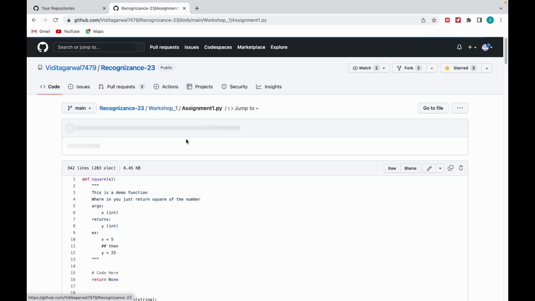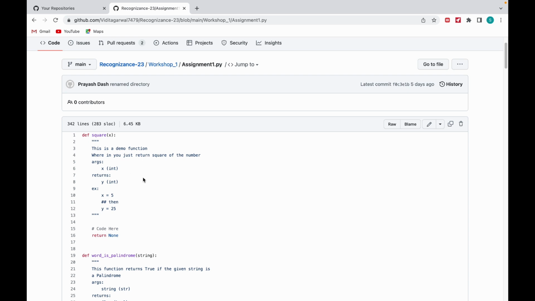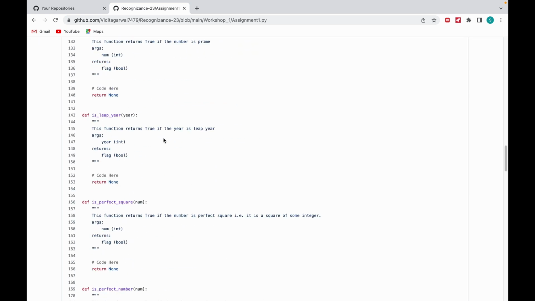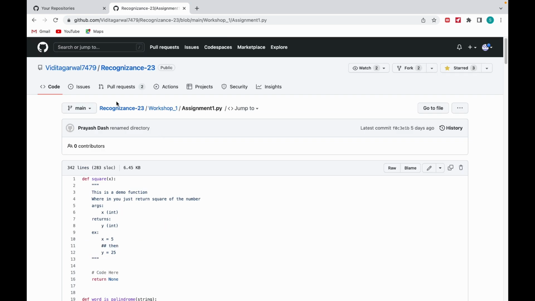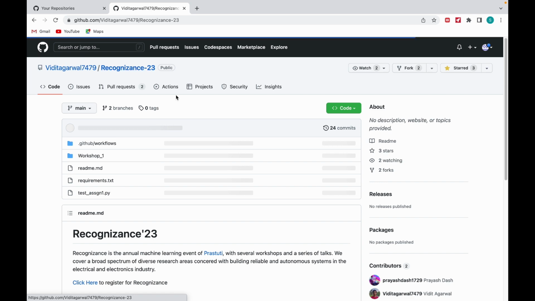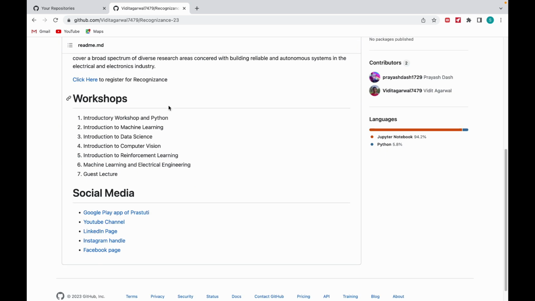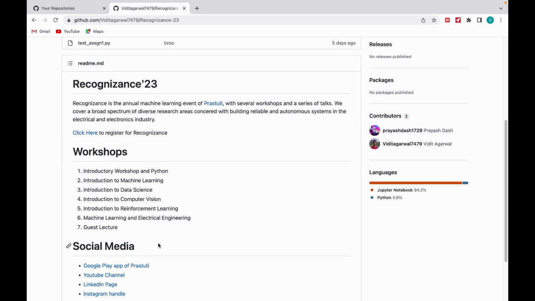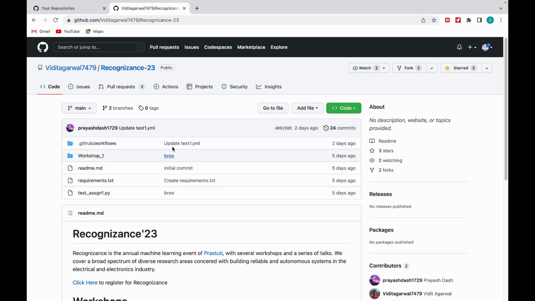Now the assignment file, as you can see, is empty. There are some instructions and it is empty, like there is no code here. Okay, there are a lot of functions which you have to complete. So you can go through these readme files and just get to know about the workshops and all.